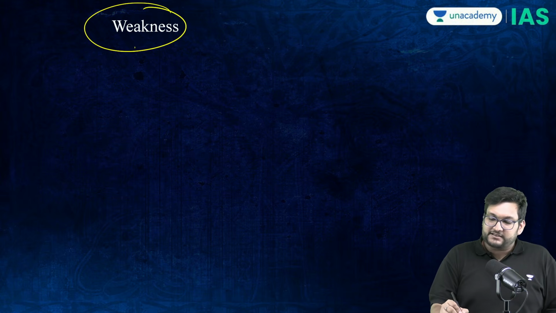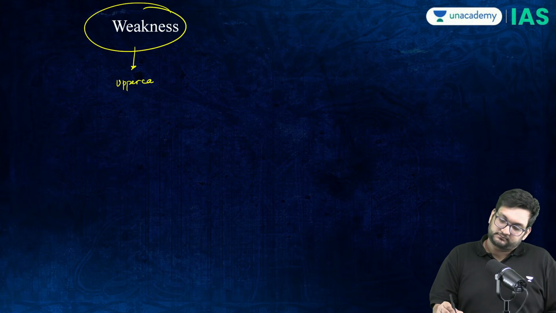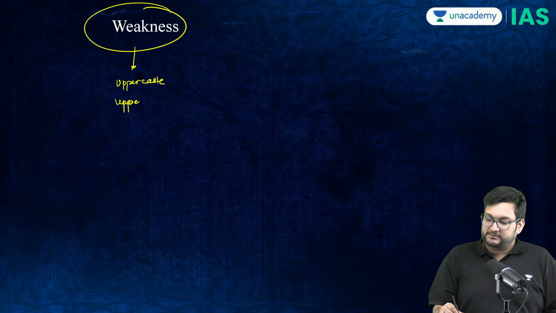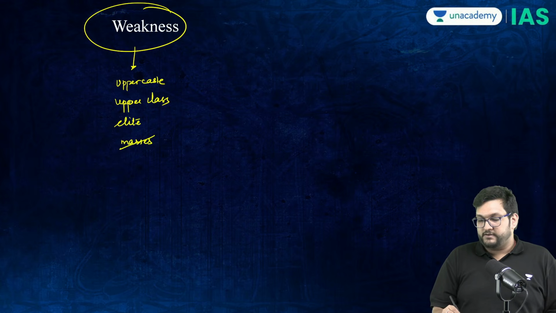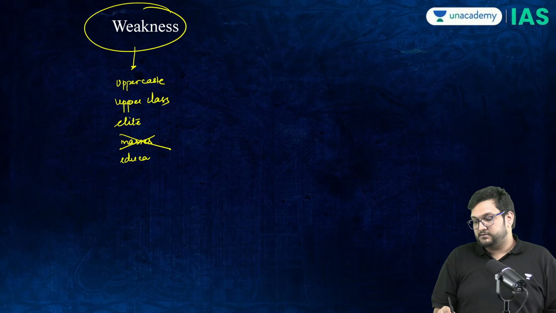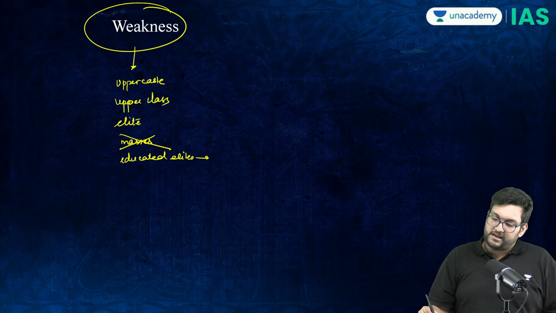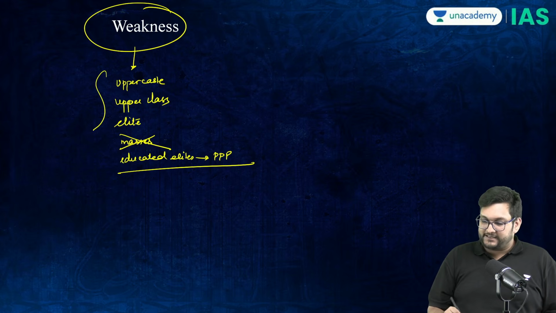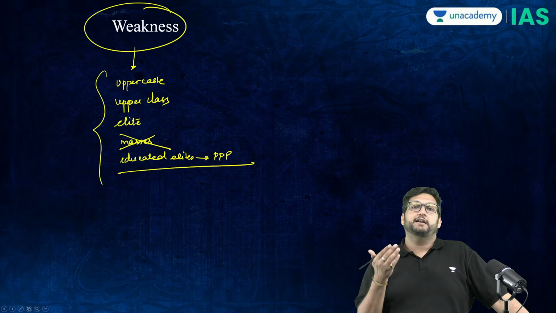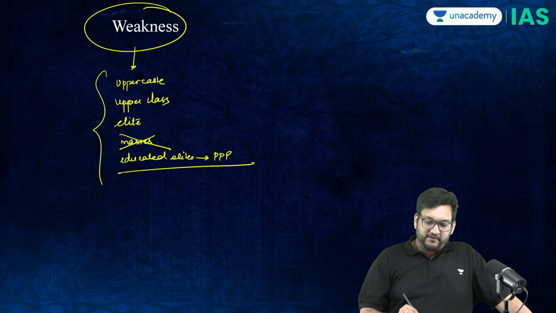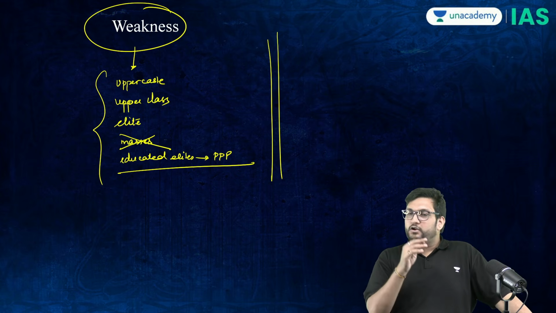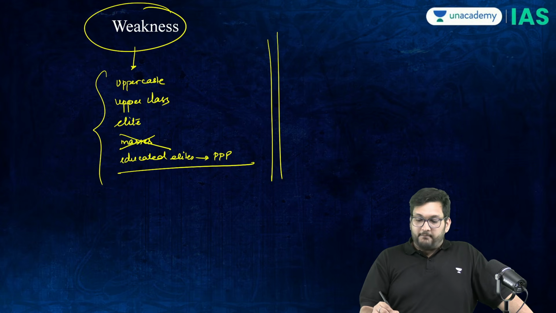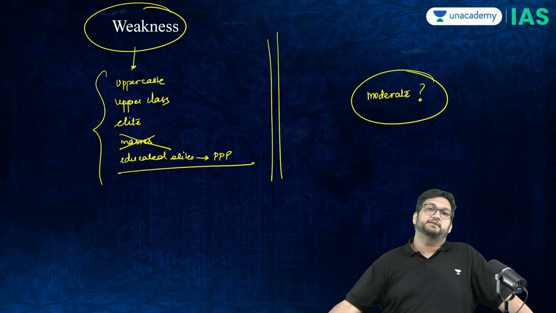So weakness is obviously upper caste, upper class, elite mentality, no involvement of the masses, educated elites who believed that only their PPP is going to work, and at the same point of time they believed in the inherent benevolence of the British, and that is where the weakness comes. Now UPSC has already asked a question, what are the weaknesses? But was the historical role of the moderates just to ridicule nationalism? And the answer to that question is no.